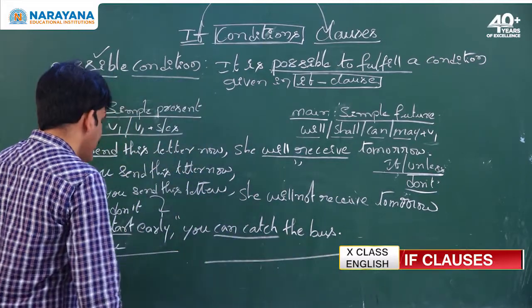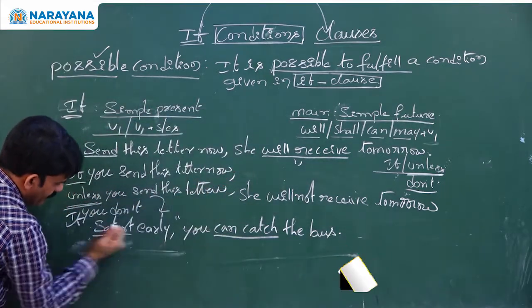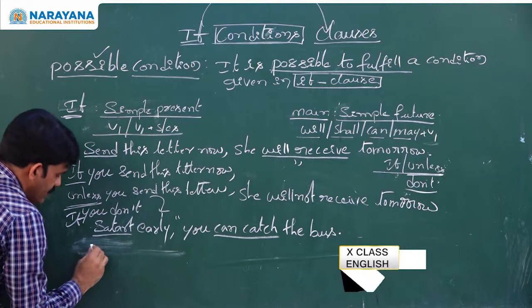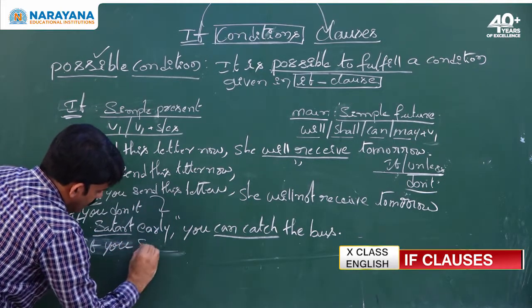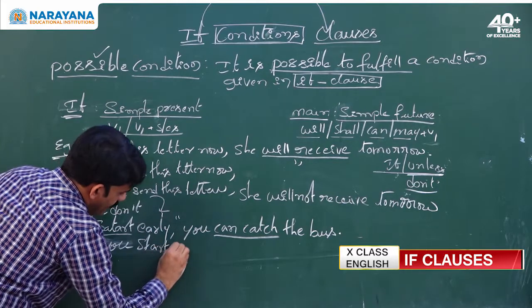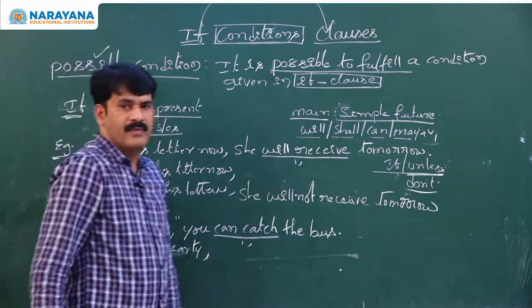So that unless you express, if condition, it's very easy, you can easily write: if you start early, what happens? You can catch the bus.